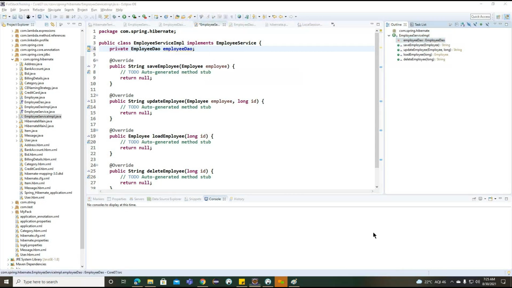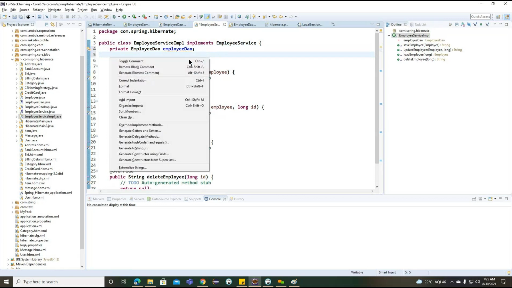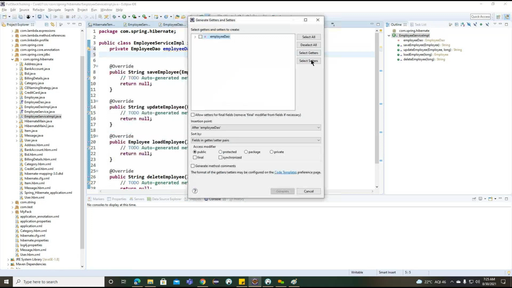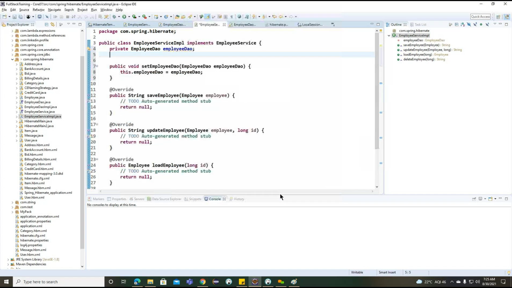So with the help of this particular employee DAO, now I will generate the setter here. The setter section here. So this is all about the employee service impl internally, which is expecting the property employee DAO. Now first we'll try to configure the employee service here.